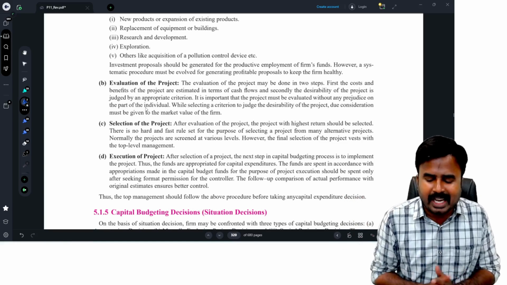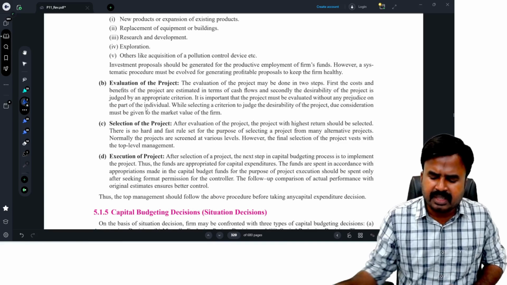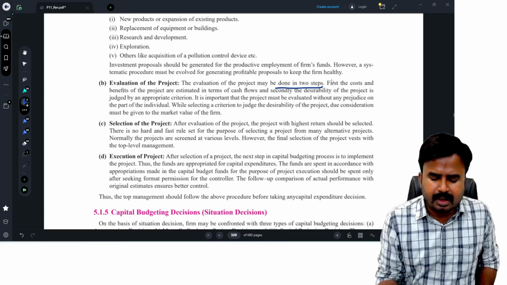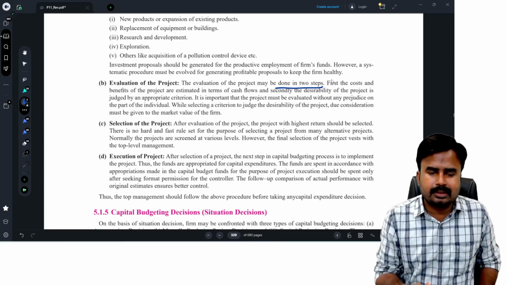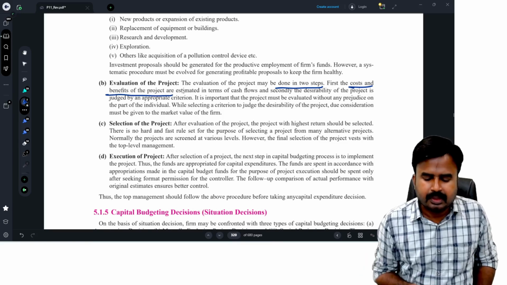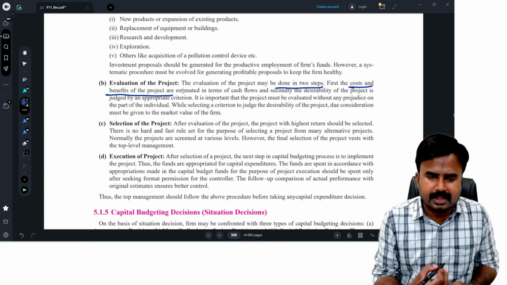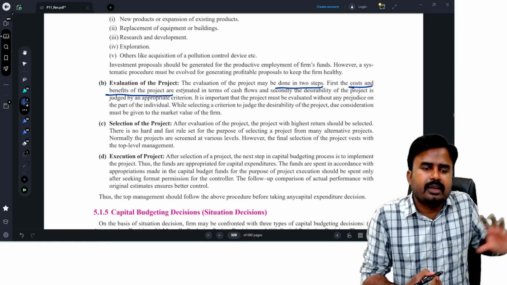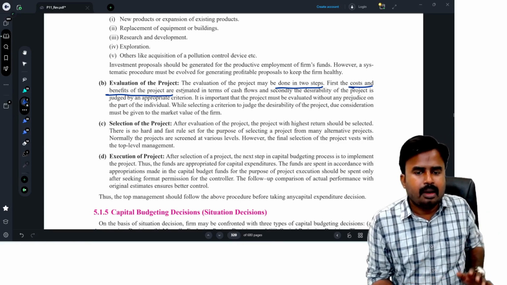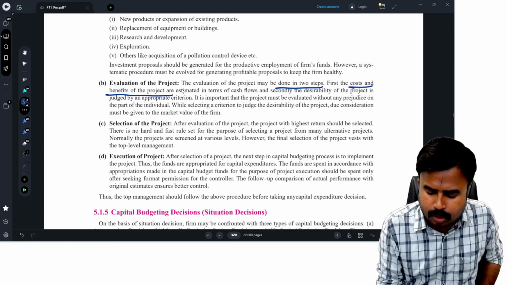So what is this evaluation? My dear students, evaluation can be done in two steps. The first step is to calculate or identify the costs and benefits of the project. Cost means purchasing the fixed assets and incurring revenue expenditure. So that is spending a lot of money on fixed assets and recurring revenue expenditure. These are the costs.